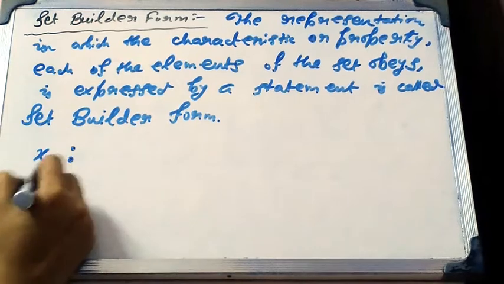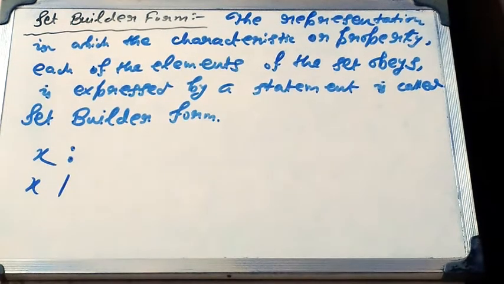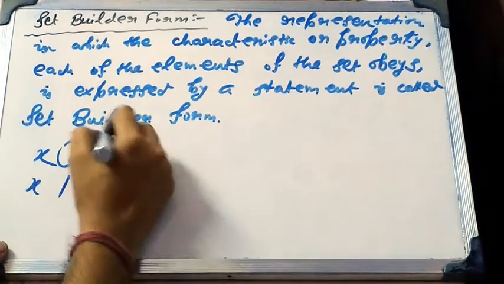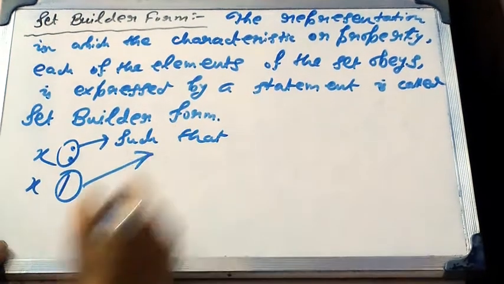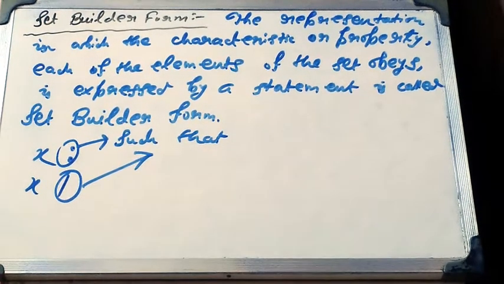So basically this symbol means such that. This is also such that, which is the notation of such that. Then we can write the property possessed by the elements of the set and enclose the whole description in the second bracket.